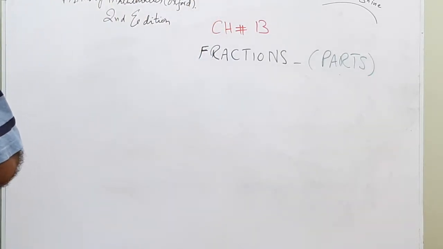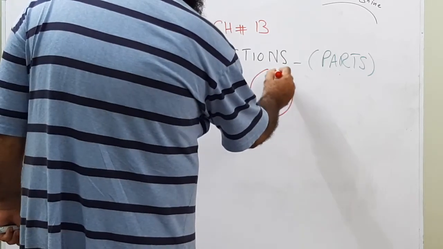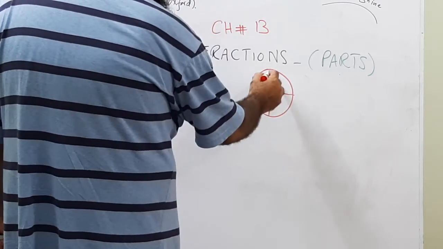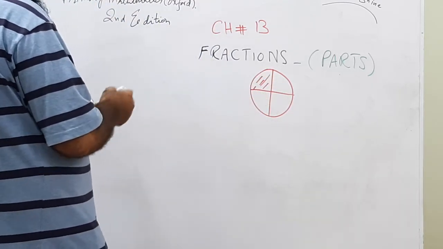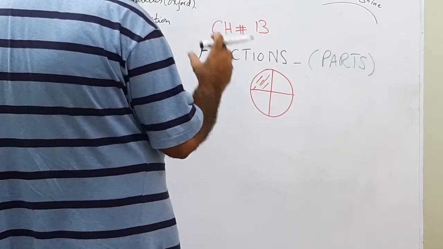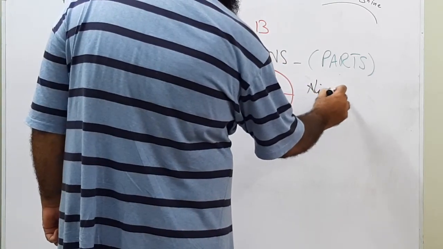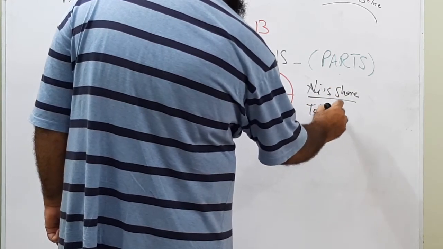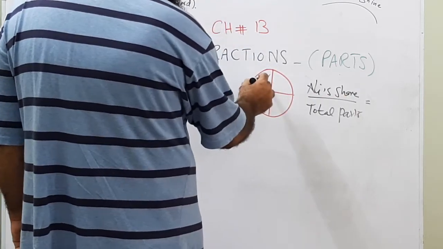So likewise, if there is a cake and we have 4 equal parts and someone gets one part, let's suppose Ali got one part of the pizza, we will describe it in terms of fractions like this: Ali's share over total parts. How much is Ali's share? Only 1.